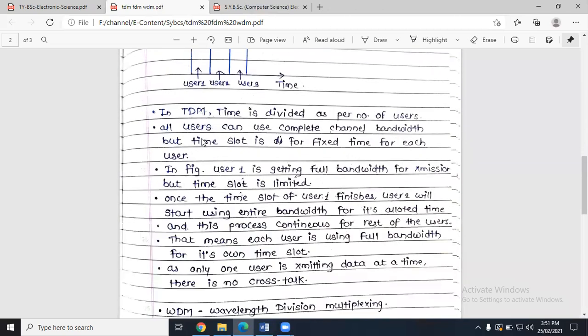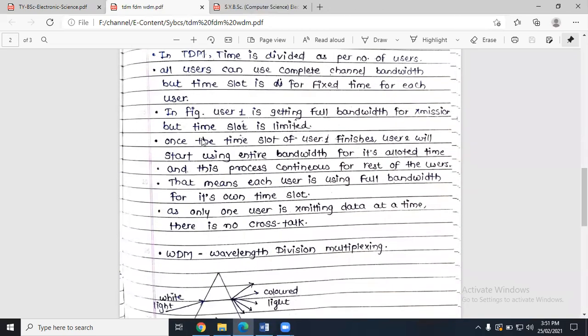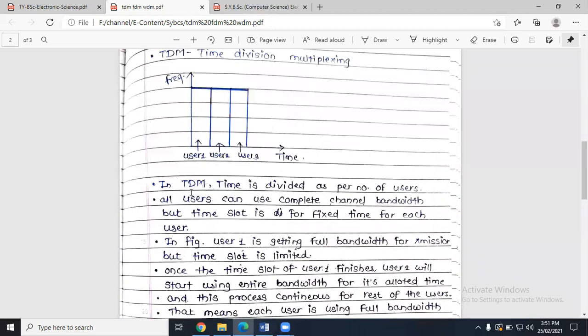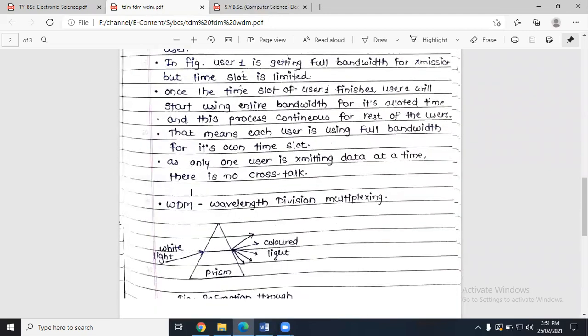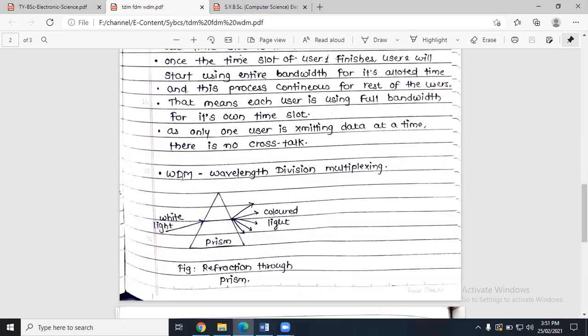That is why there are no chances of crosstalk in case of TDM. All right. And the very last type of multiplexing is wavelength division multiplexing.